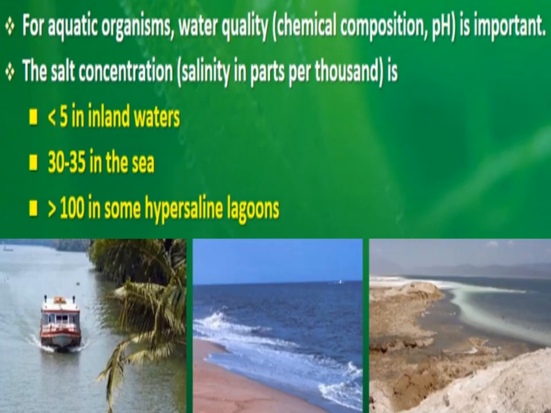For aquatic organisms, not only the amount of water, meaning the quantity, but also the quality of water affects the distribution of organisms. So here we will talk about the quality of water. For aquatic organisms, water quality means the chemical composition of the water and the pH of the water. These two things are very important.